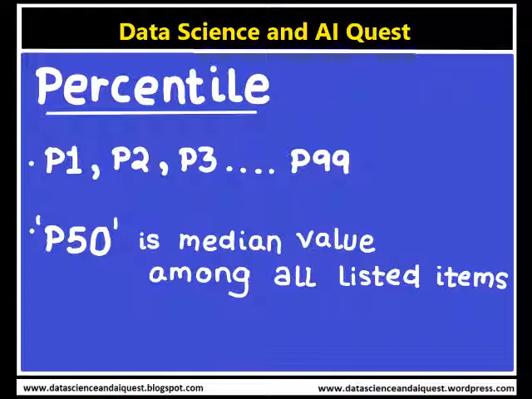Then the next discussion is about the section called percentiles. Percentiles divide the distribution into 100 equal parts, so that one gets 99 dividing positions denoted by P1, P2, P3 up to P99. P50 is the median value among the listed items.